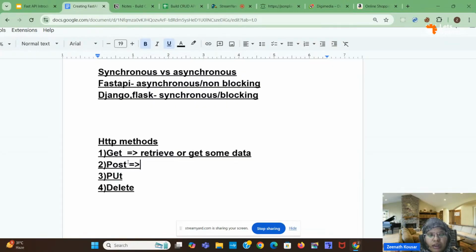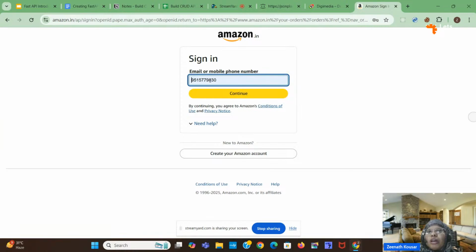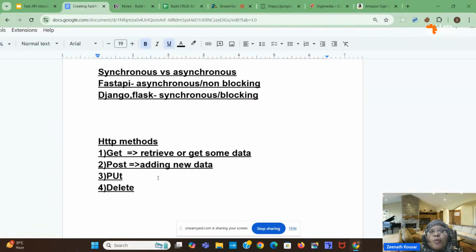POST is nothing but adding new data. Adding new data is nothing but a POST request. Suppose you take the sign up part. Whatever information you are entering will be stored in the database, meaning you are giving new data. If you fill up a form, for example when joining some institution, that whole data will be stored in some database. So you are giving new data which is getting stored. That particular backend part we can create with the help of the POST HTTP request.